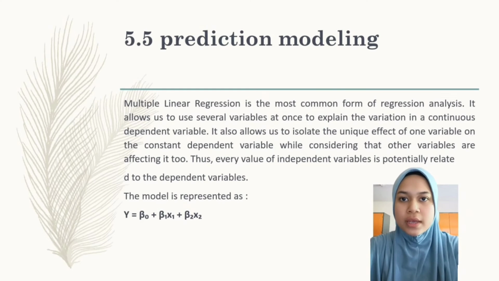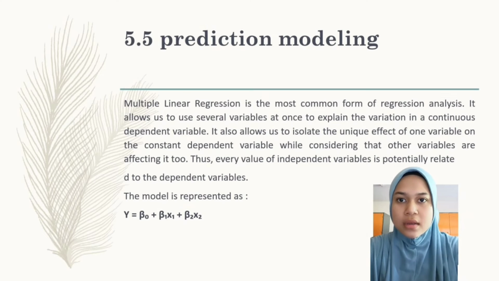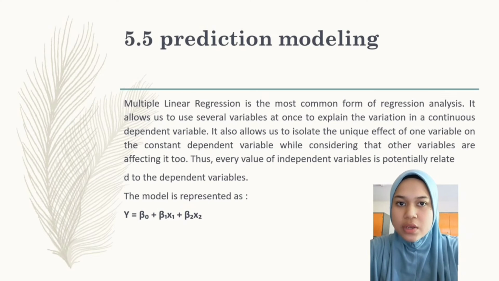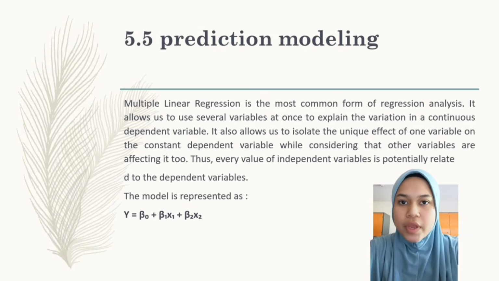5.5 Prediction modeling. Multiple linear regression is the most common form of regression analysis. It allows us to use several variables at once to explain the variation in a continuous dependent variable. It also allows us to isolate the unique effect of one variable on the continuous dependent variable while considering that other variables are affecting it too. Thus, every value of the independent variables is potentially related to the dependent variable.